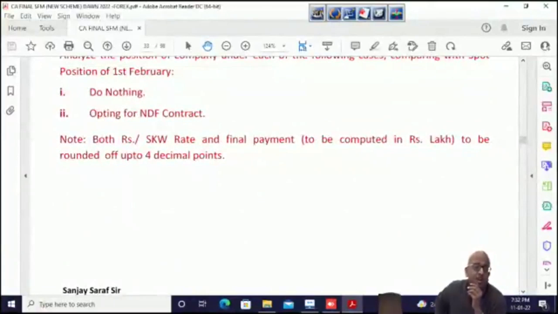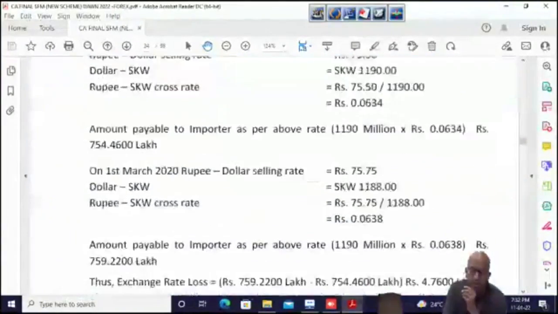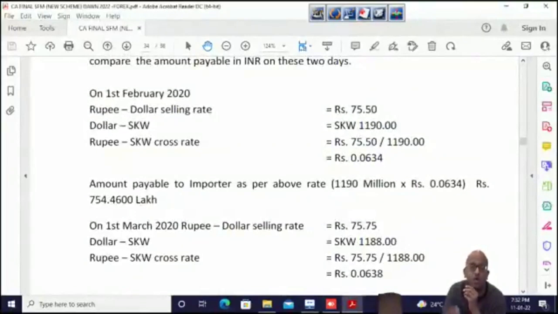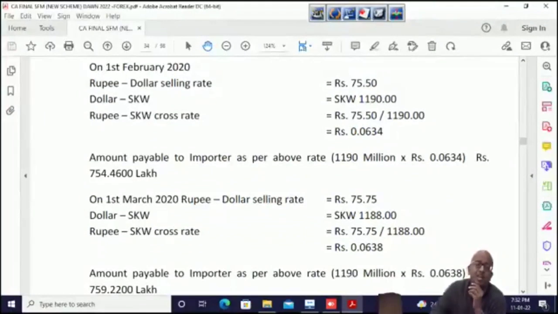If nothing is mentioned regarding decimals, what should we consider? I don't know. Usually small exchange rates like these, which come in decimal points, like 0.0634, have to be in 4 decimal places. But a big exchange rate like 70 point something can come in 2 decimal places. So whether an exchange rate should be in 2 or 4 decimals depends upon its value. If it's a big exchange rate like 75 point something, it can be in 2 decimals. If it's a small exchange rate, it has to be in 4 decimals. That's the only guidance I can give.